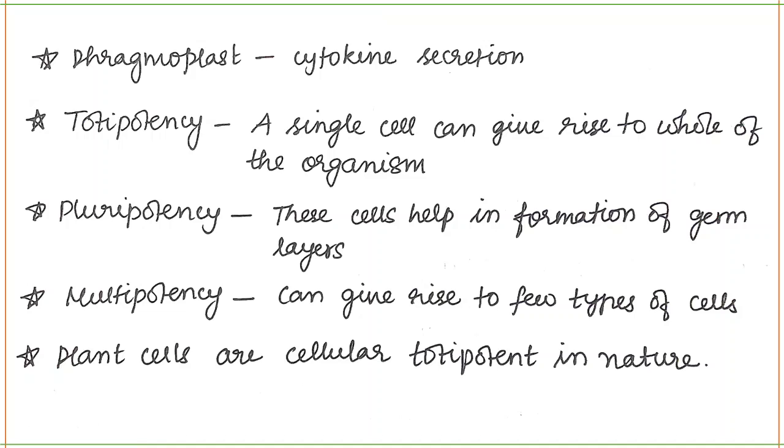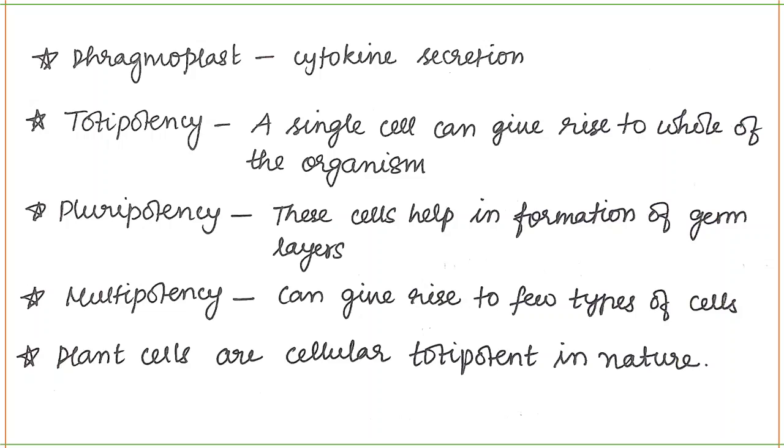Let's understand a few terms. What is totipotency? Totipotency is a very important term with respect to plants. A single cell can give rise to the whole organism, that is, the whole plant, and that is what we call totipotency. Pluripotency means cells which can give rise to the germ layers.